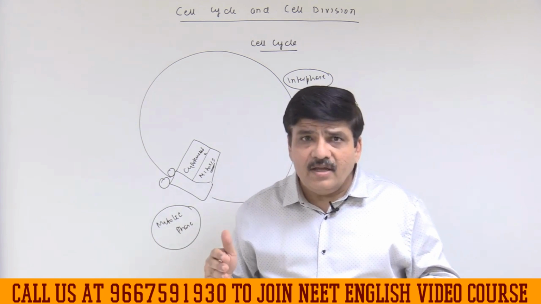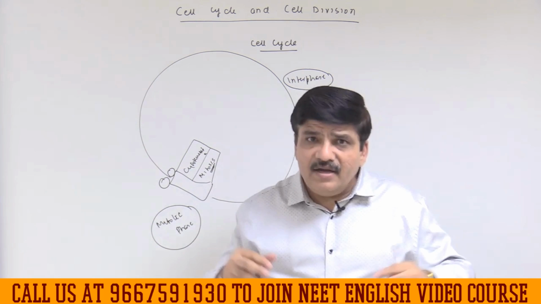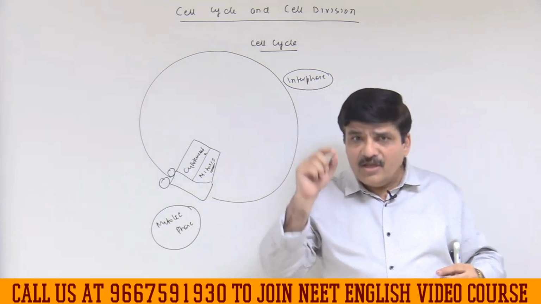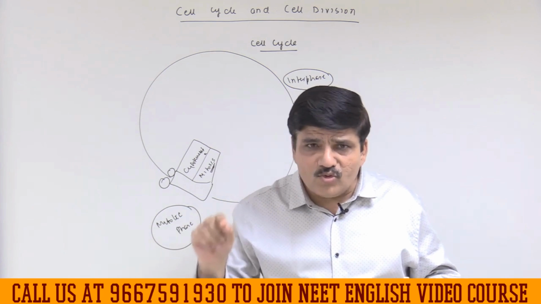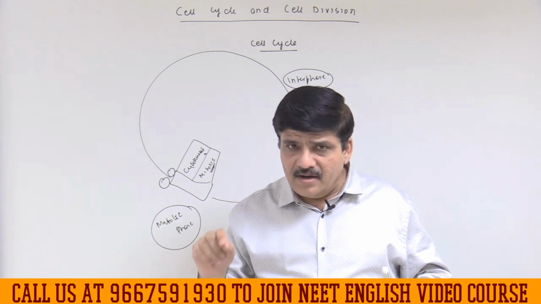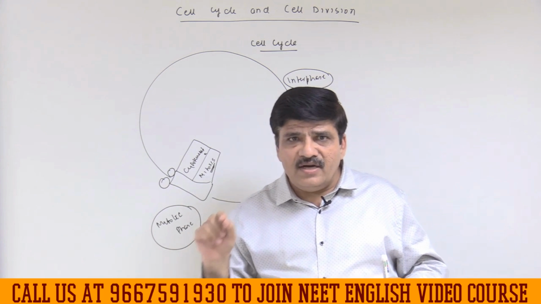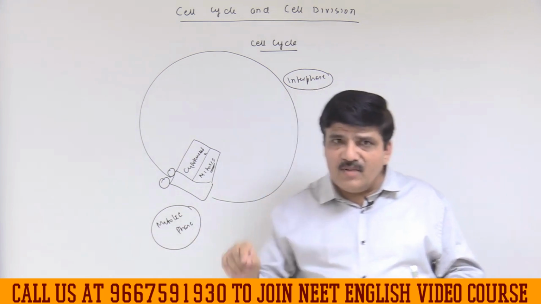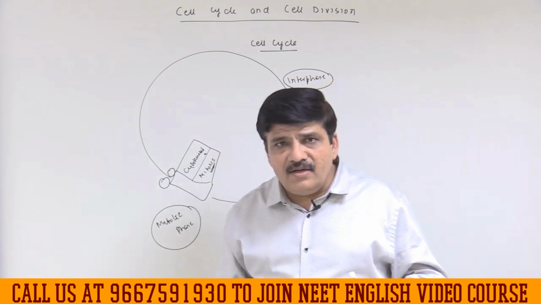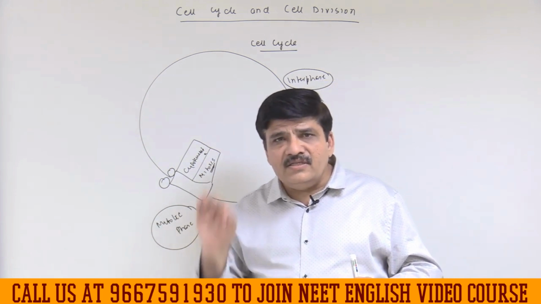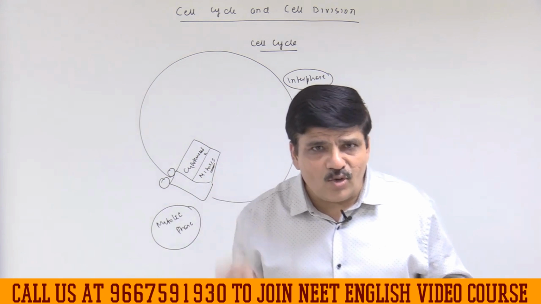It is circular and carries a double-stranded DNA molecule. But this DNA molecule has to replicate before the cell division. Unless there is DNA replication, the cell is not going to divide.